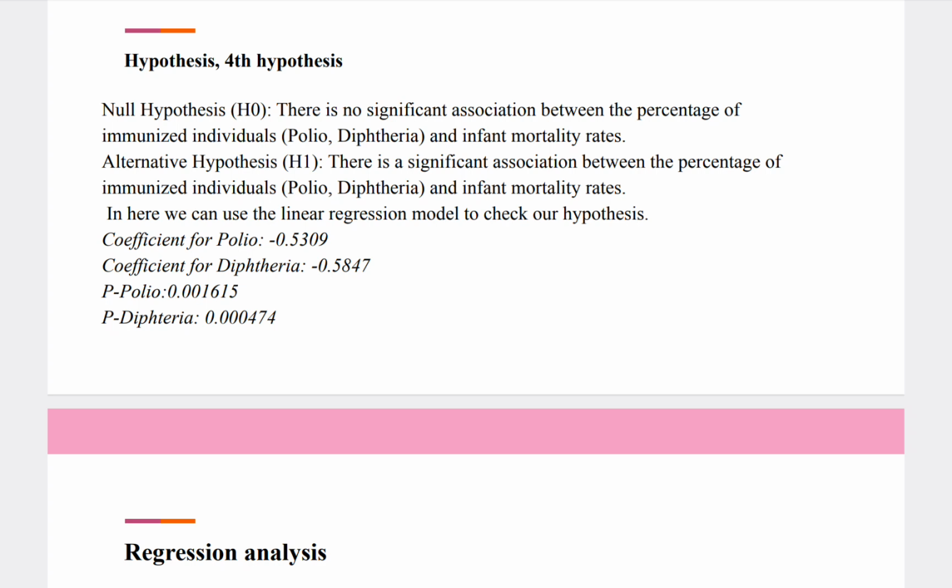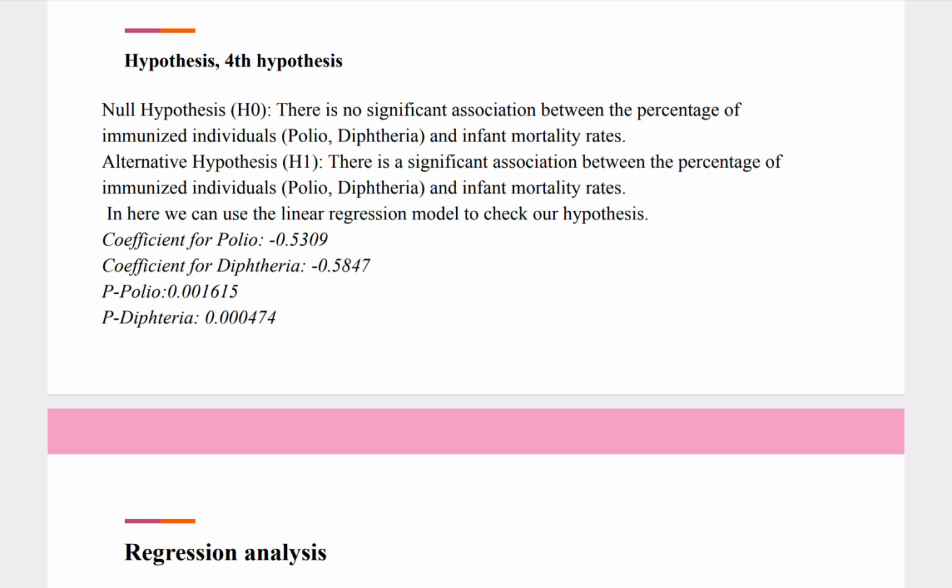The p-value is very small, so we can accept the alternative hypothesis and say that polio has a significant association with infant mortality. The diphtheria p-value is also very small, so here we can also accept the alternative hypothesis.